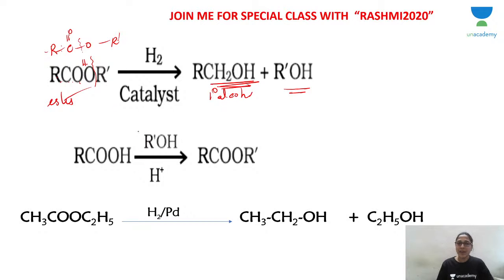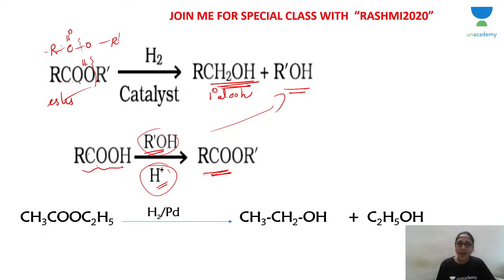Now to give an example, how do you get ester? Carboxylic acid when it reacts with alcohol, you get ester, in the presence of sulfuric acid as a catalyst. You have to add a few drops of sulfuric acid as a catalyst. If you are carrying out the reaction in a test tube, you take carboxylic acid, you take alcohol, and you add a few drops of sulfuric acid as a catalyst, and you heat. So alcohol and carboxylic acid react to give ester. Whichever alcohol you have taken, that alcohol you get back here.